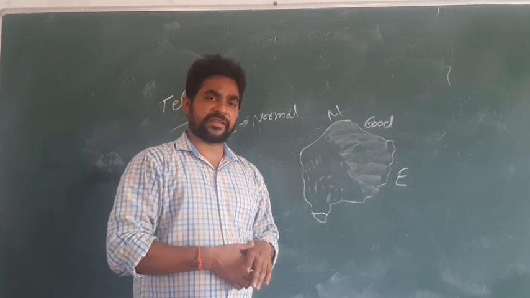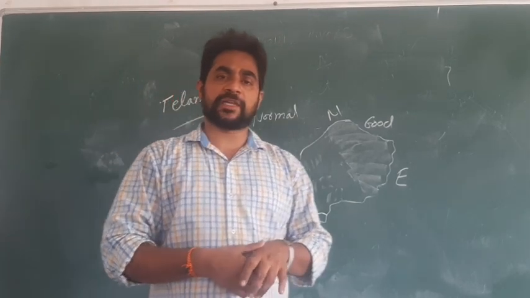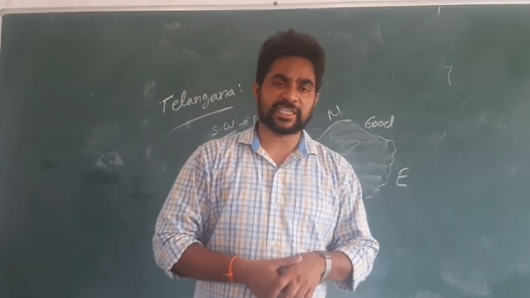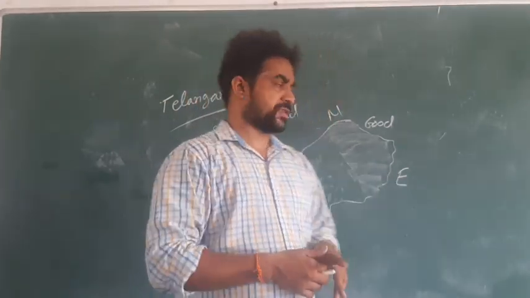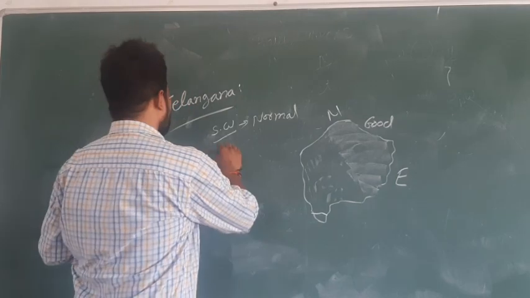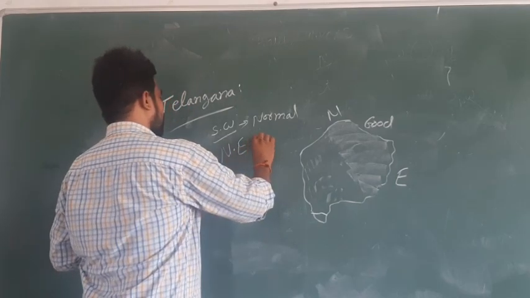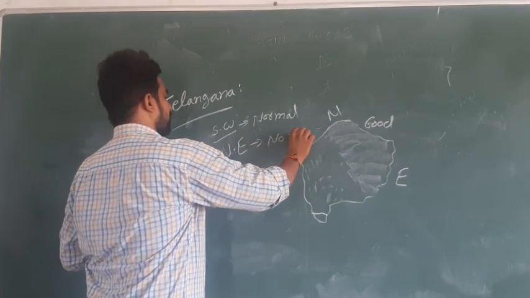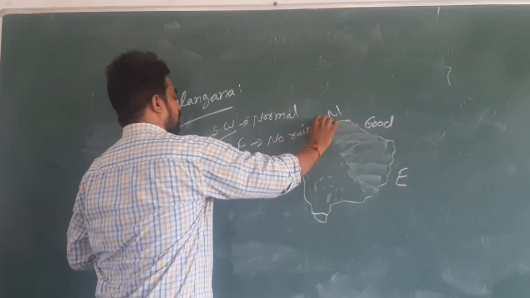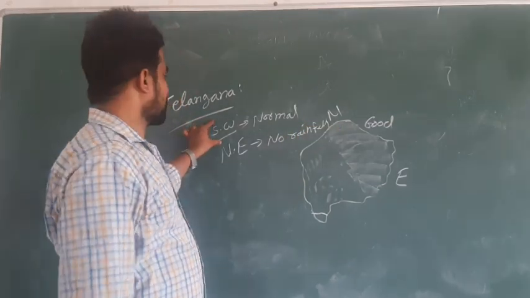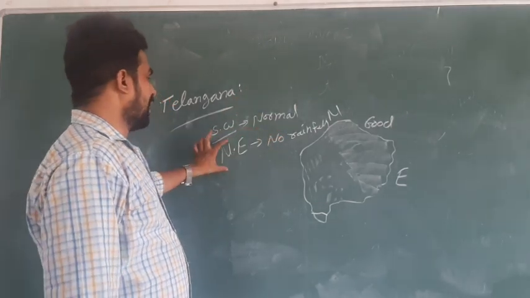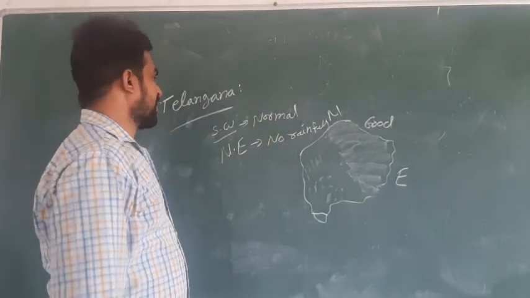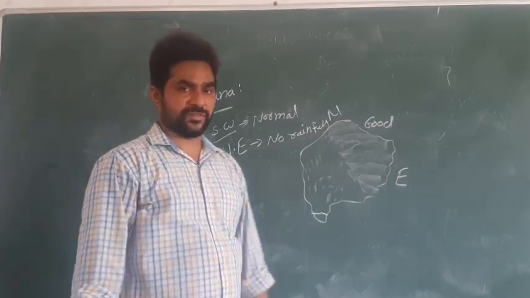Districts like Vanaparthi, Mehboob-Nagar, Jogulamba Gadwal are declared drought prone areas. With the northeast monsoon also, there is no rainfall in Telangana. So only because of the southwest monsoon, some rainfall occurs in some parts, and because of the northeast monsoon, there is no rainfall in the region of Telangana.